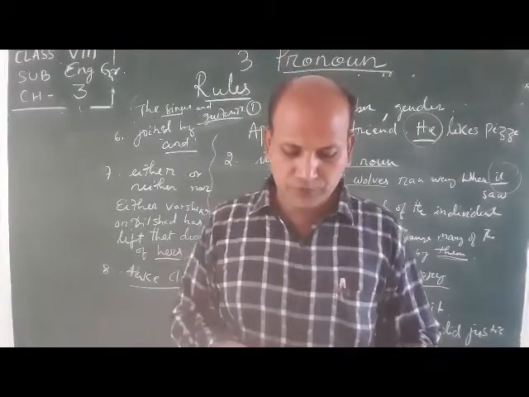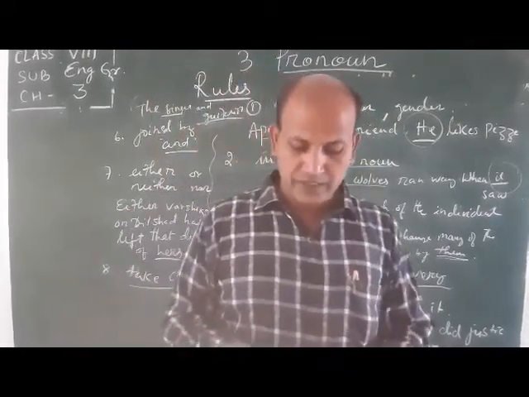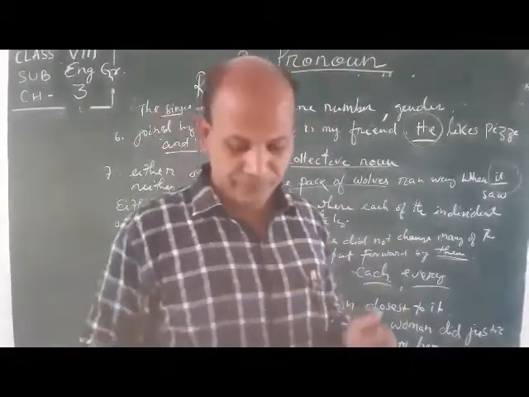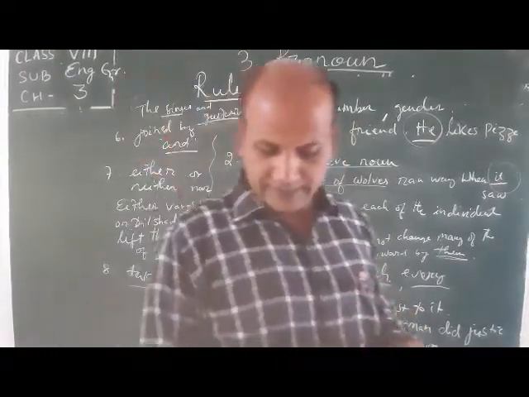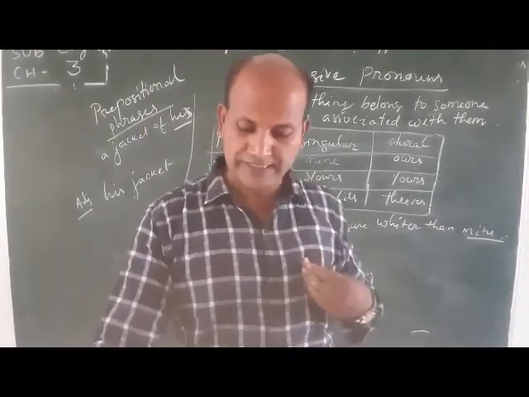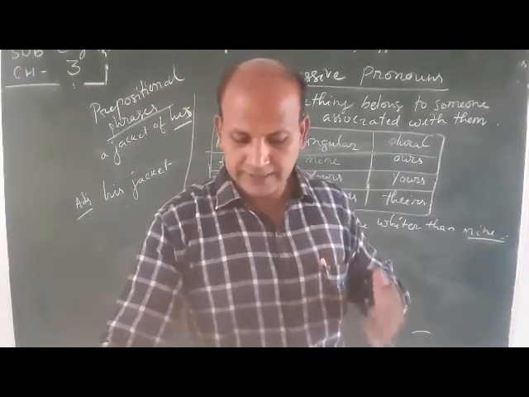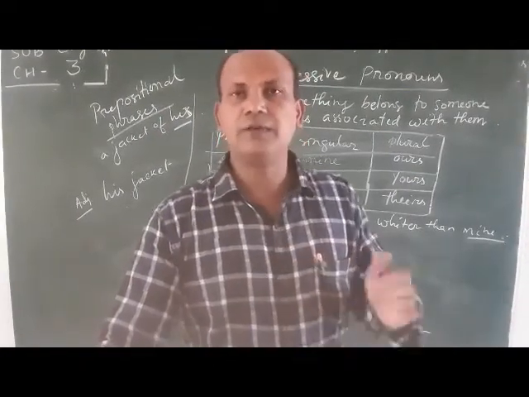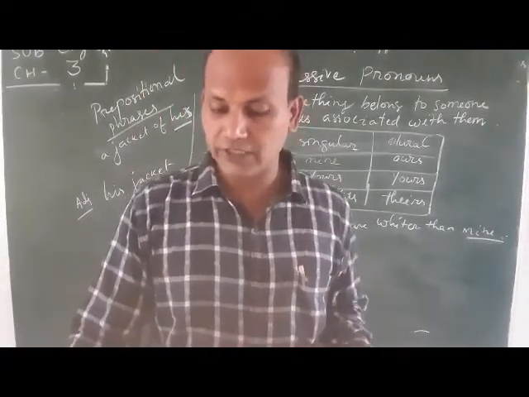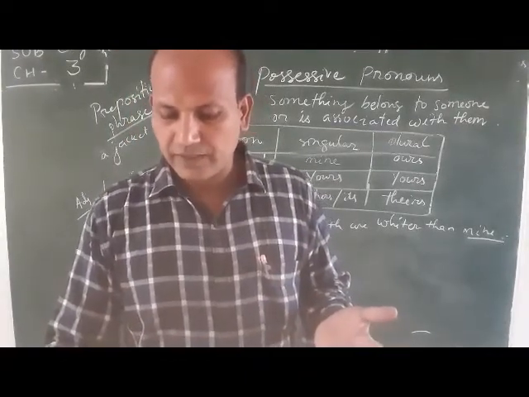And suppose two singular nouns of different genders are joined by neither nor or either or, the pronoun agrees with the closest one. Closest one means the one at the end. Just like the students are giving their names for the competition. Neither Nitesh nor Dipti has given hers. Here we can see a singular pronoun is used. Is it clear?